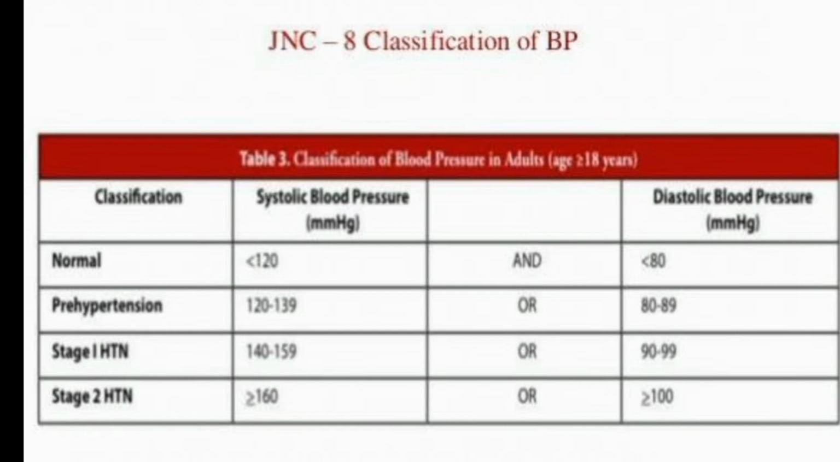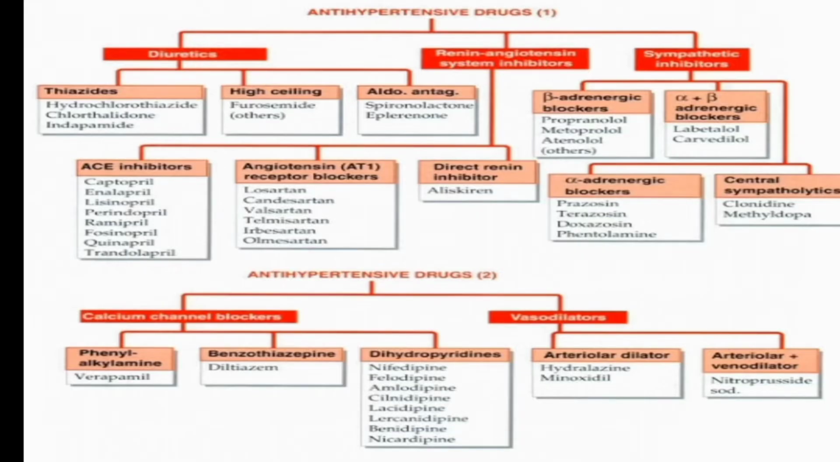For stage 2 hypertension, the systolic blood pressure is greater than or equal to 160 and the diastolic blood pressure is greater than or equal to 100. So if it is 160 by 100 or greater, then this is stage 2 hypertension, the most severe stage. So these are the classifications of BP, the hypertensive stages. In one word, hypertension is defined as the elevation of systolic blood pressure and diastolic blood pressure. Now this is the classification of antihypertensive drugs.